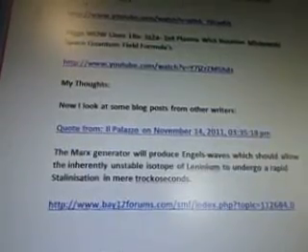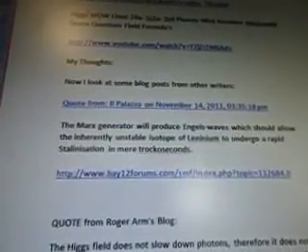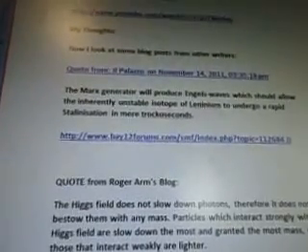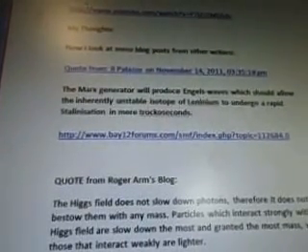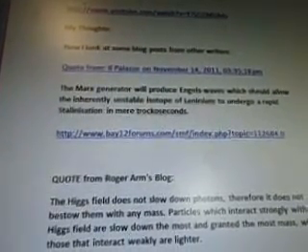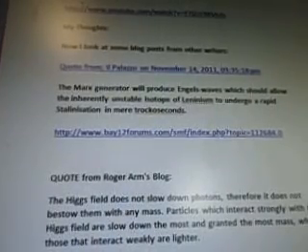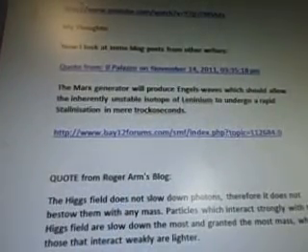My thoughts. Now I look at some blog posts from other writers. Quote from Palazzo on November 14, 2011. The Marx generator will produce Engels waves, which should allow the inherently unstable isotope of selenium to undergo rapid stellination in mere trickleseconds. And that's